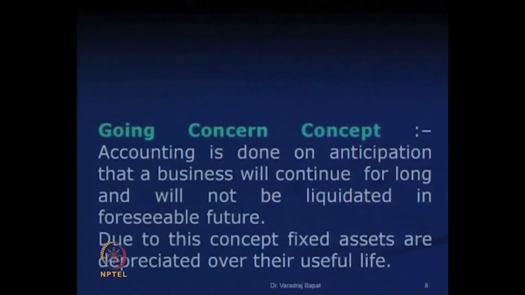Next concept which we are discussing, which we have already discussed, is going concern. Now, here it is assumed that business entity has a pretty long life. It is going to continue in the foreseeable future, and because of this concept, we depreciate fixed assets over their useful life. We do not assume that fixed assets have to be written off immediately.